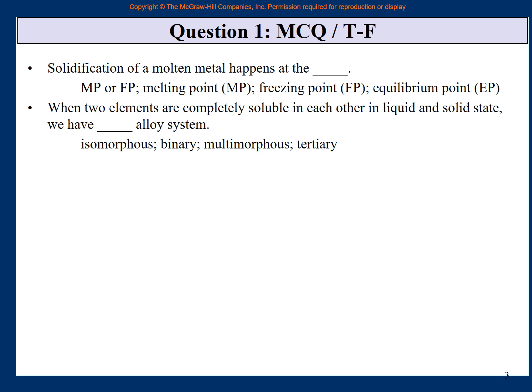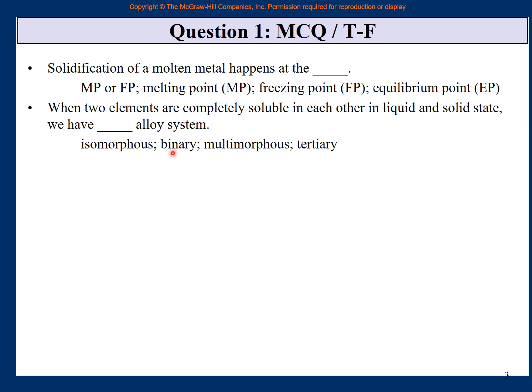Next question, when two elements are completely soluble in each other in liquid and solid state, we have a dash alloy system: isomorphous, binary, multimorphous, tertiary, right? So tertiary, multimorphous is not definitely there.